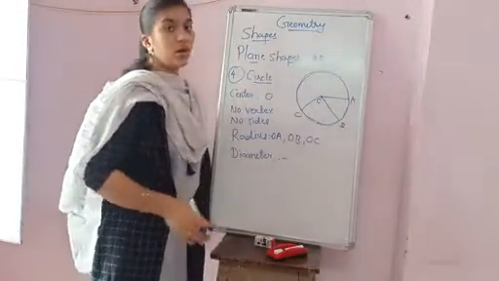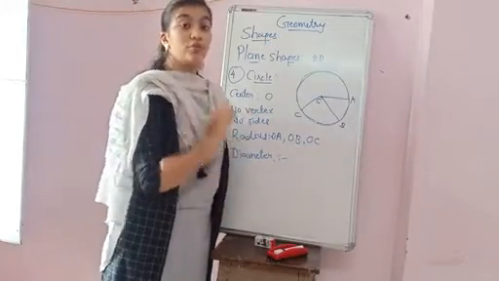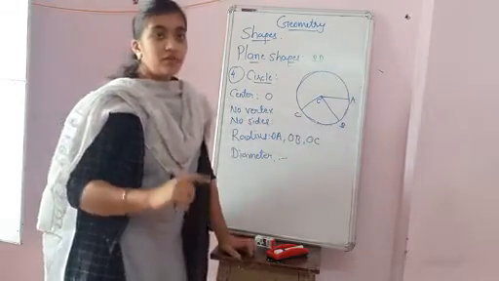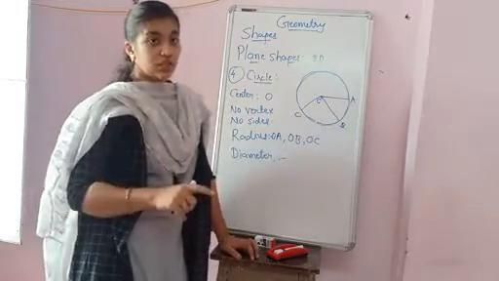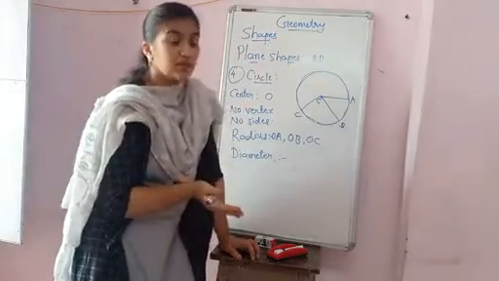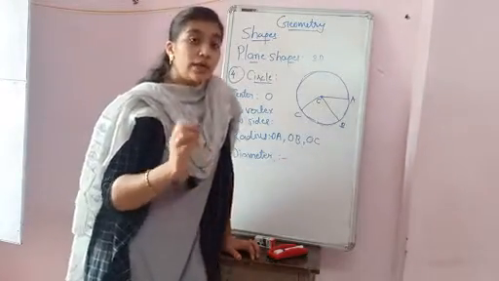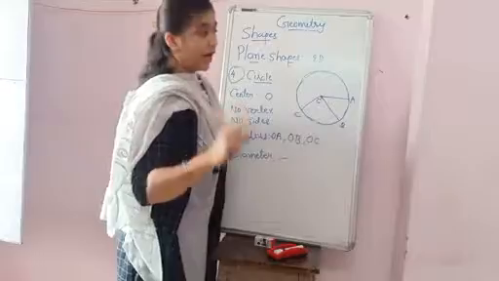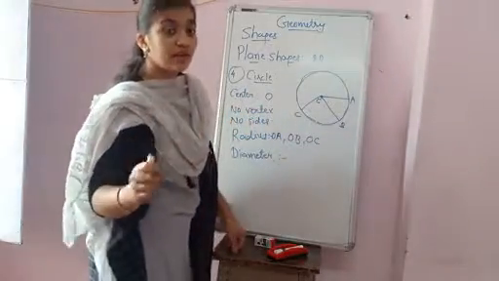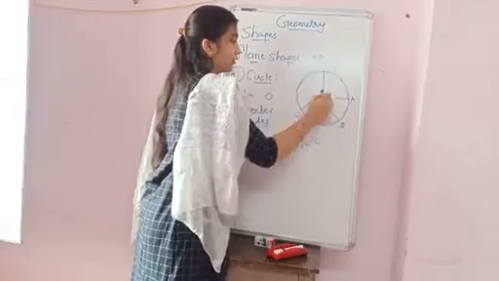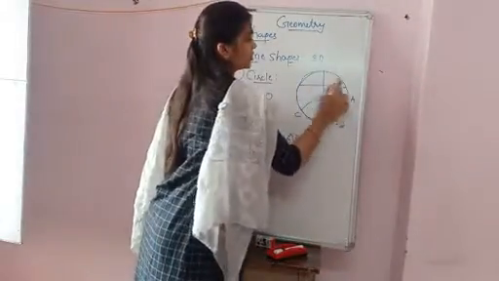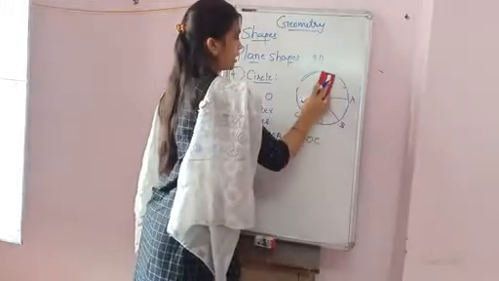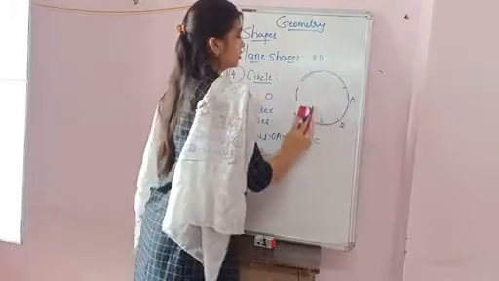Next is the diameter. A line that can pass from the center of the circle is called the diameter. Whenever we draw a line to the circumference and it passes from the center, that is called the diameter. जब हम कोई भी लाइन ड्रॉ करते हैं उसके circumference से लेके दूसरी साइड पे and it will pass from the center. अगर वो center में से पास हो रही है like that, this is not a diameter क्योंकि वो center में से पास नहीं हो रही. आप यहाँ पे लाइन देखोगे, यहाँ पे मैंने ड्रॉ की है लाइन.